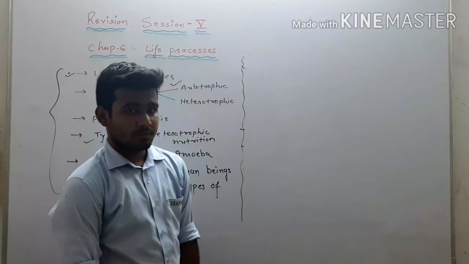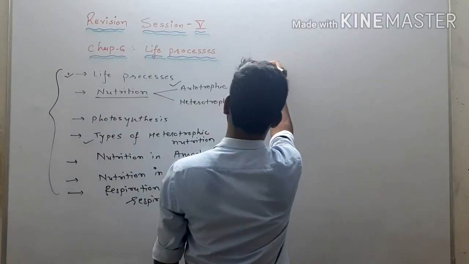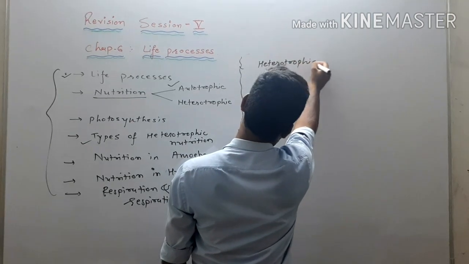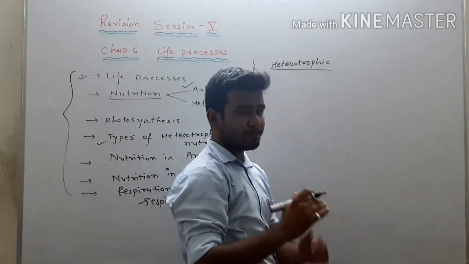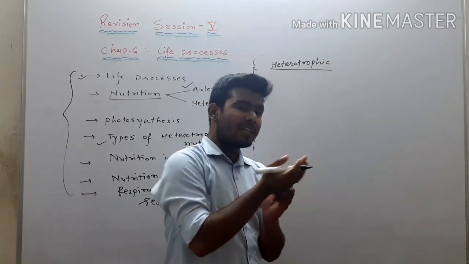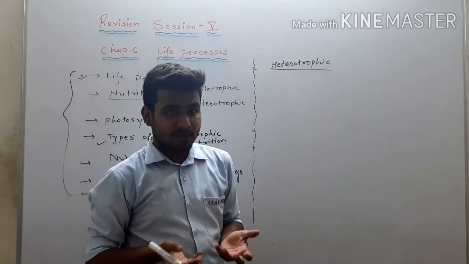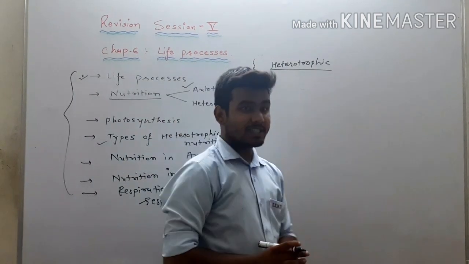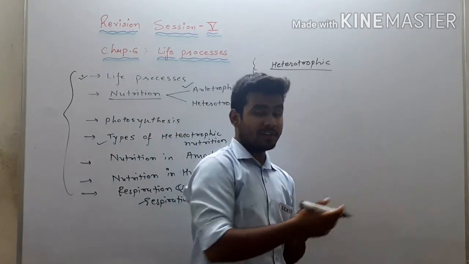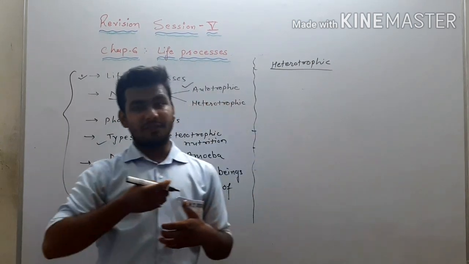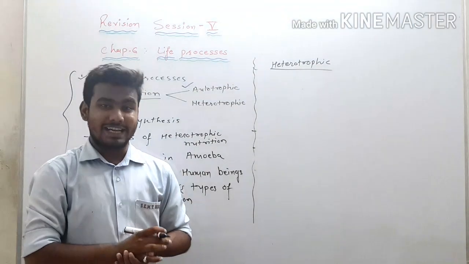Now we will understand the heterotrophic mode of nutrition. Heterotrophic means it depends on others. Now as it depends on others, there are different possibilities. They can depend on dead and decayed substances, they can depend on another living organism, or they take the whole organism as their food or some part of it as food.